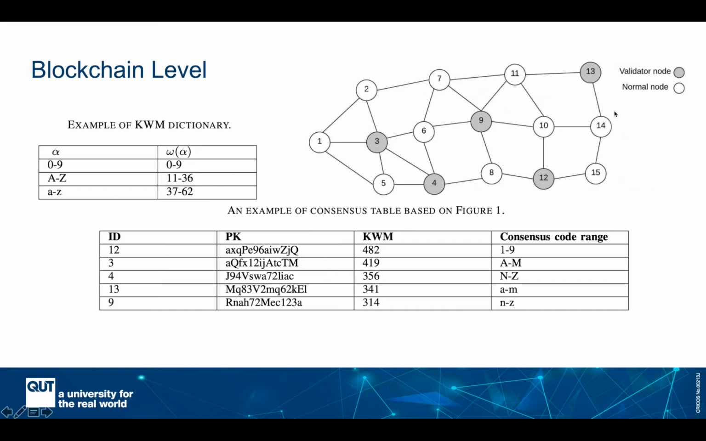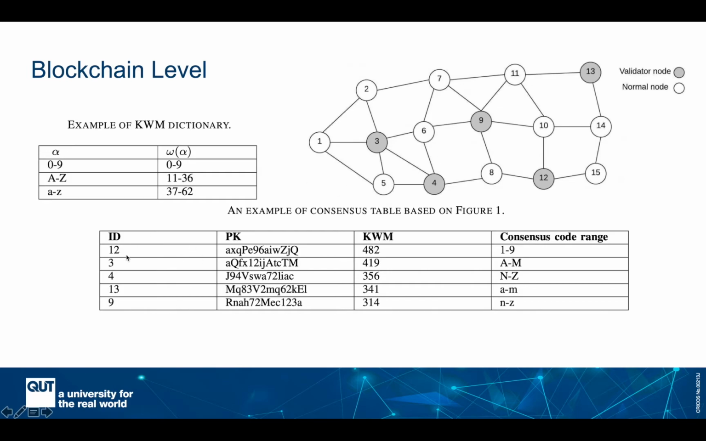So assume that we have this network shown here, and these gray nodes are the nodes that are interested to be validator nodes. Initially, during the bootstrapping, all these nodes will generate a transaction saying, "Hey, I'm, for instance, node 3, and this is my public key, and I'm interested to be a validator in this network." What happens next is that all these nodes will broadcast this to the whole network, and they eventually receive the same packet from the other validators.